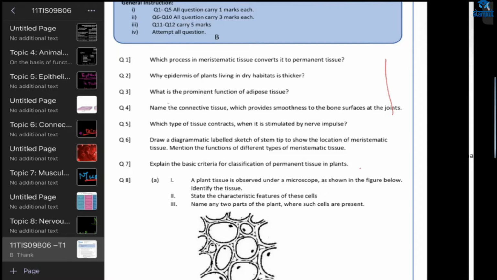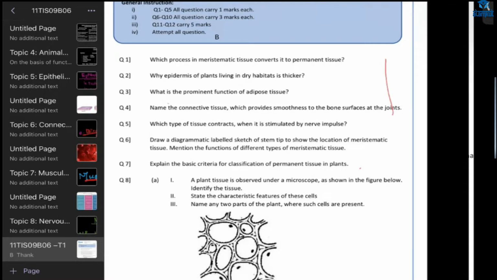Fifth one. Ma'am, is it muscle tissue? Yeah. Which type? Which type of tissue contracts when it is stimulated by nerve impulse? Which is contracting? Which is that muscular tissue? You have to name the type.